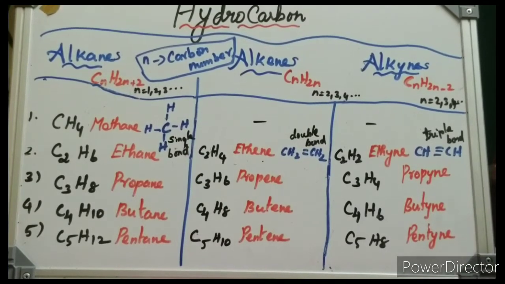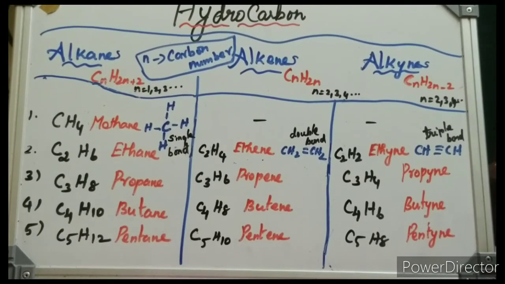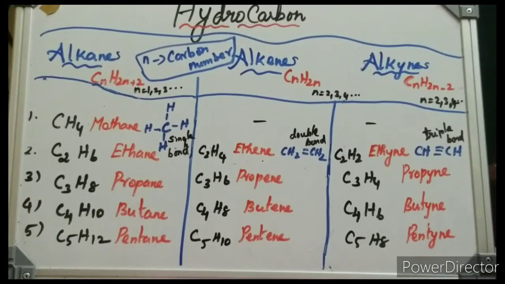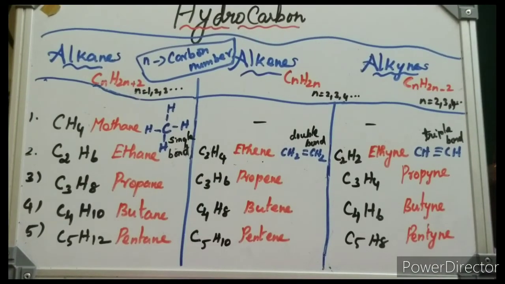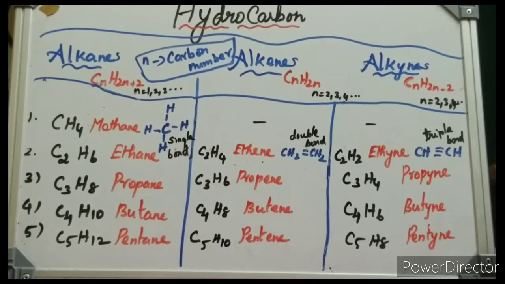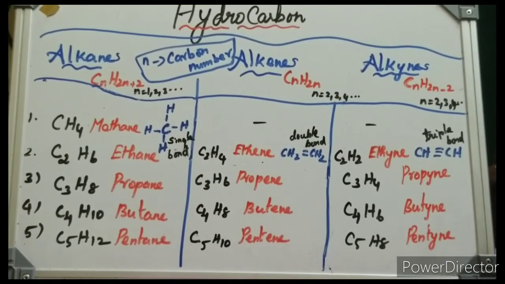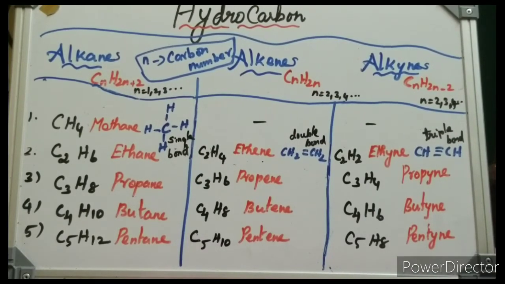The general formula for alkane is CnH2n+2. n is the number of carbon atoms, and the n value ranges from 1, 2, 3, etc. The simplest alkane, n equal to 1, is methane. For all the hydrocarbons, the simplest one is methane. It contains one carbon. Since alkanes have only single bonds, they are called saturated hydrocarbons.